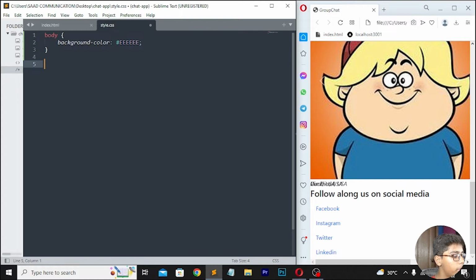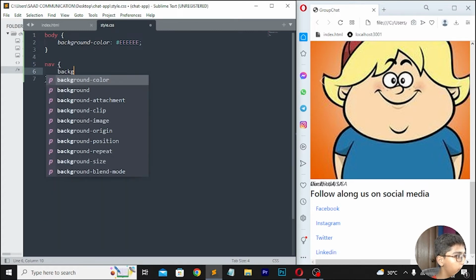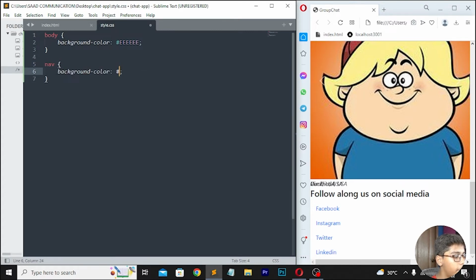Then you have to move down right here nav, and here I'll be writing background color. Then I will be writing F2E1C1. Then move down right here padding, which should be 5% 25% 0% 5%. Then move down right here .nav-link, and here I will be writing color. Then write 716F81.